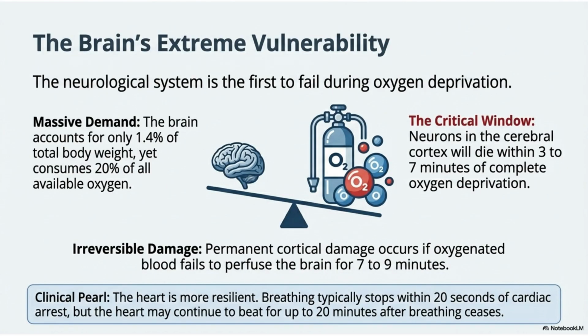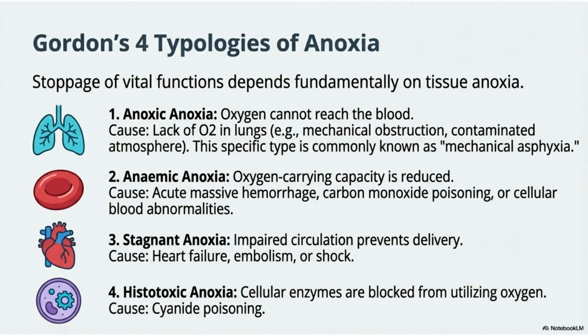The brain is extremely vulnerable to oxygen deprivation, consuming 20% of all available oxygen despite its small size. Neurons in the cerebral cortex can die within 3 to 7 minutes of complete oxygen deprivation, leading to irreversible damage. Interestingly, the heart is more resilient than the brain. Stoppage of vital functions is fundamentally driven by tissue anoxia.